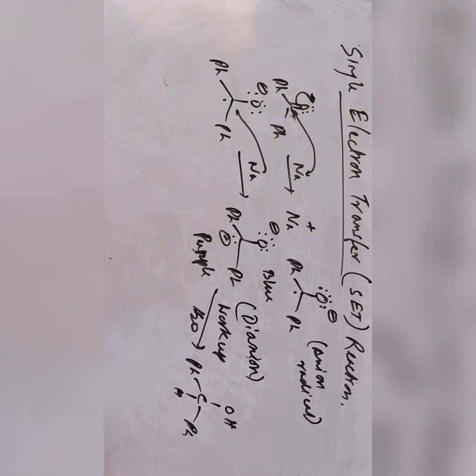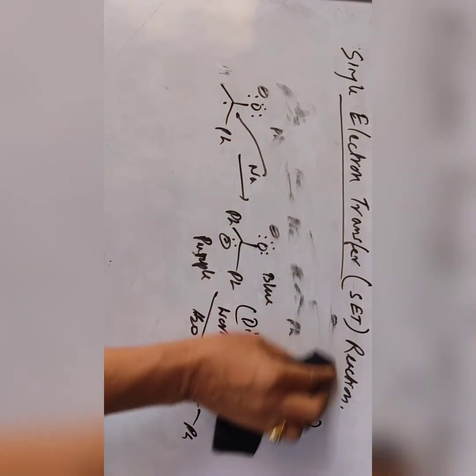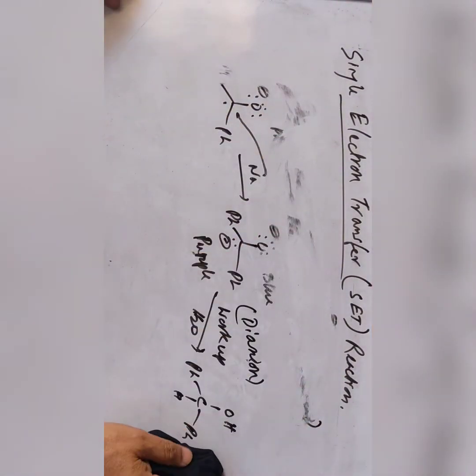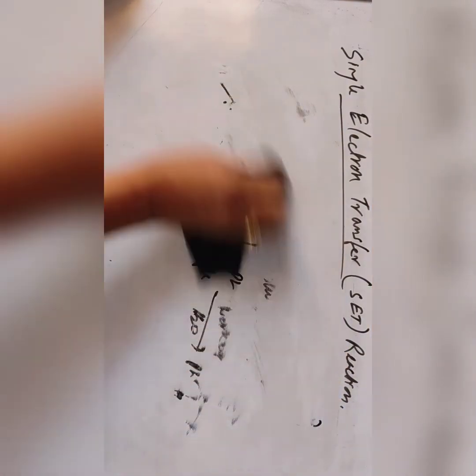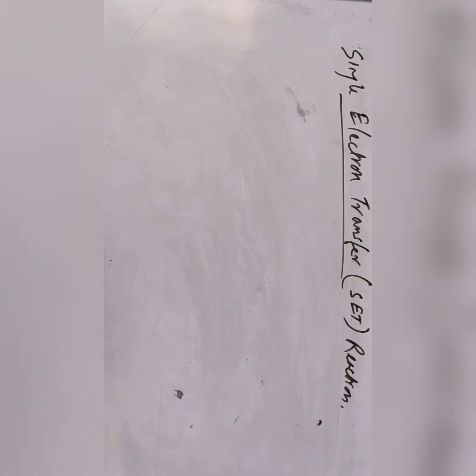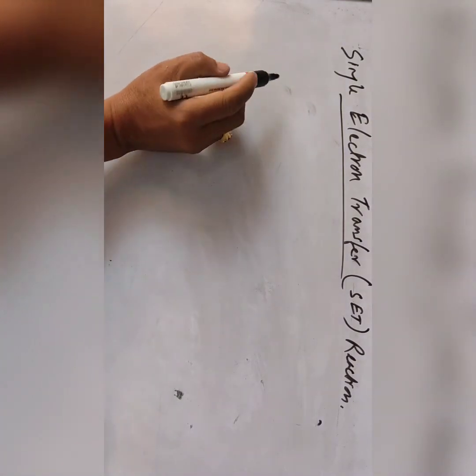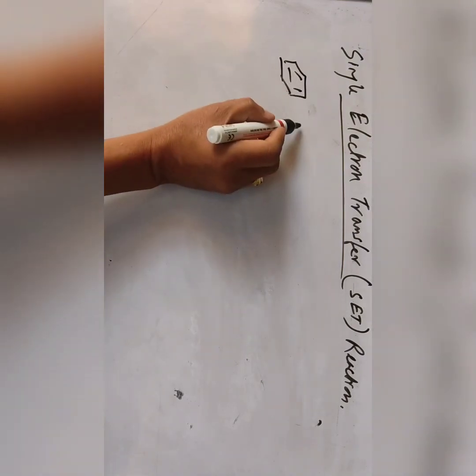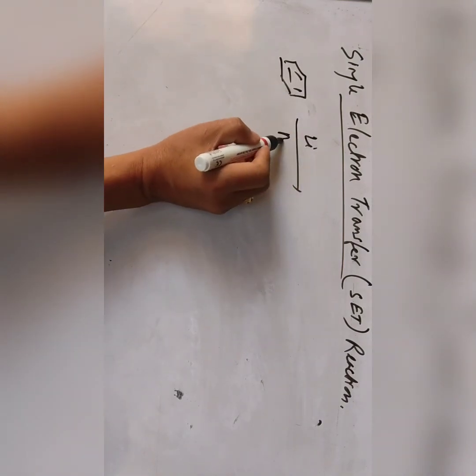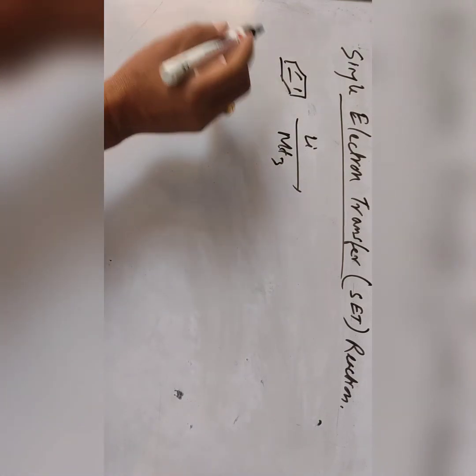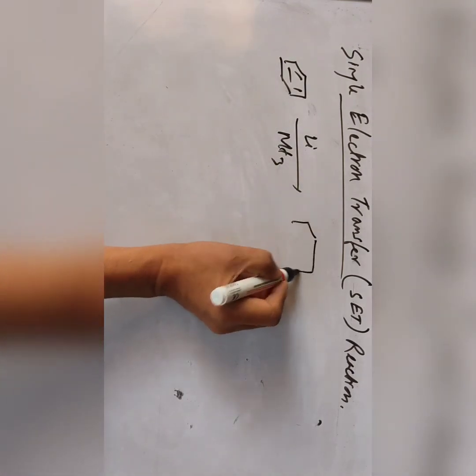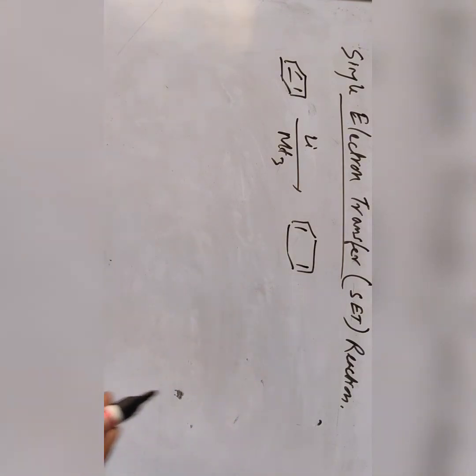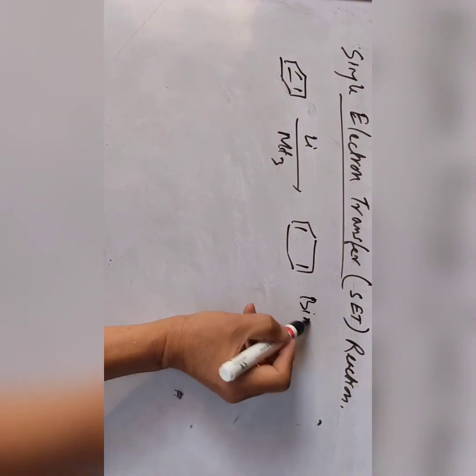Another example I'll give is the Birch reduction. Single electron transfer can take place in Birch reductions when you use sodium or lithium in ammonia. For example, a benzene ring reacts with lithium in ammonia, and we get this dianion system. The product will be cyclohexadiene. So this is the Birch reduction.